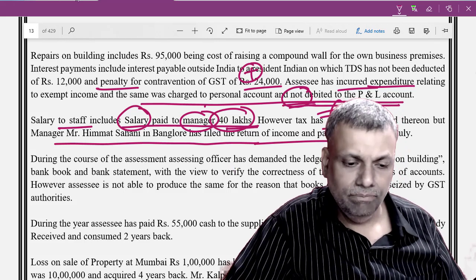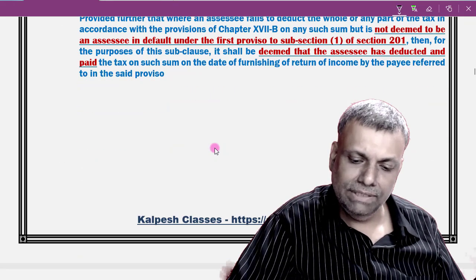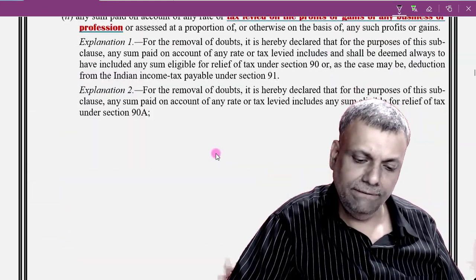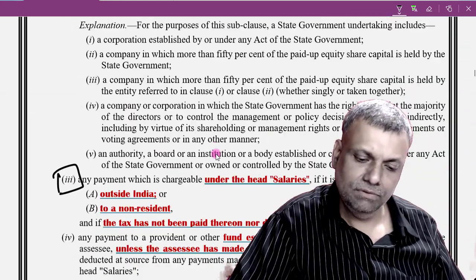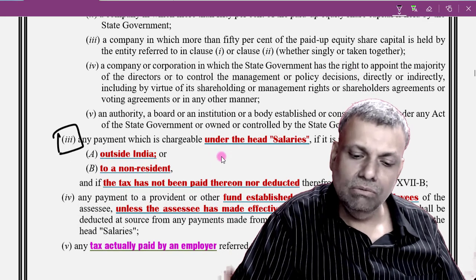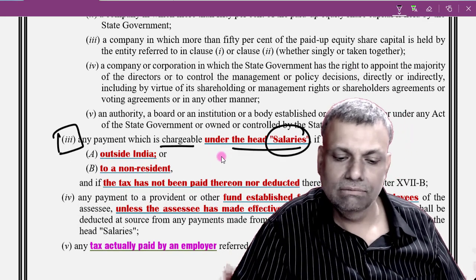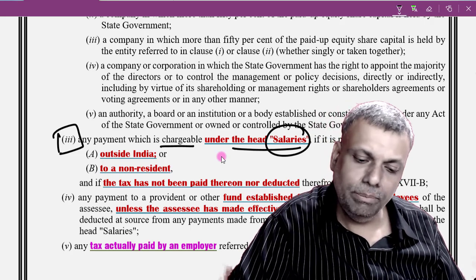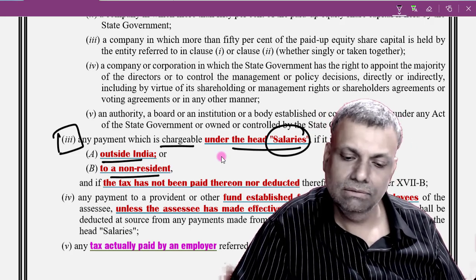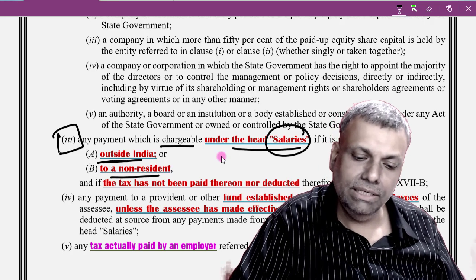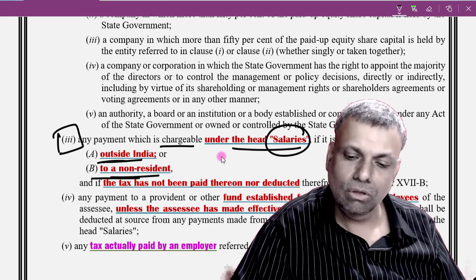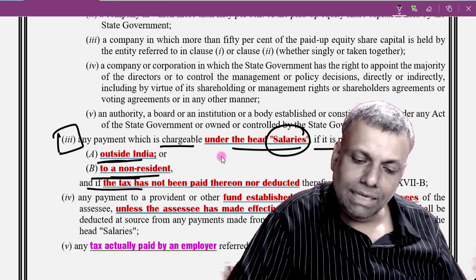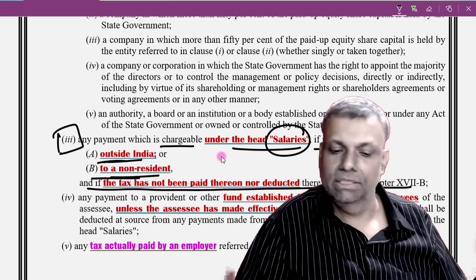That is 40 lakhs. Okay, so the salary transaction, friends, is here. See, subclause 3. Any payment which is chargeable under the head salaries, for which any such TDS compliances have not been done, or paid outside India or to a non-resident, if it is payable, the tax has not been paid thereon nor deducted.